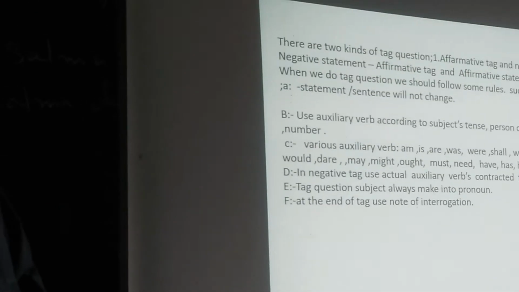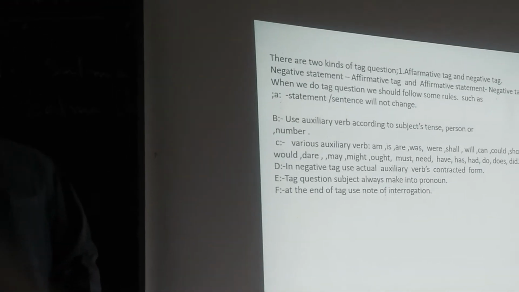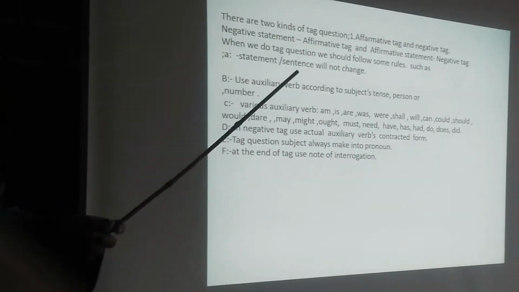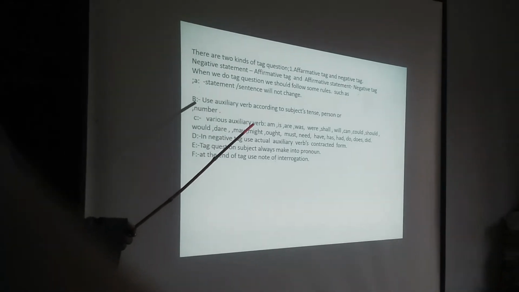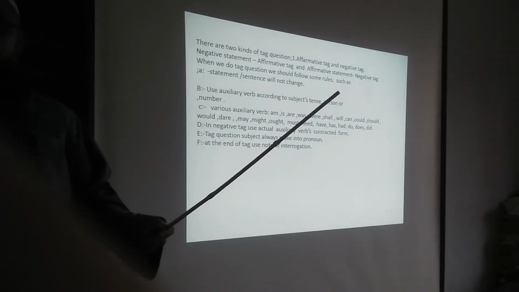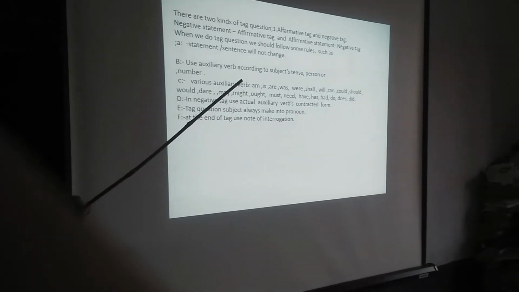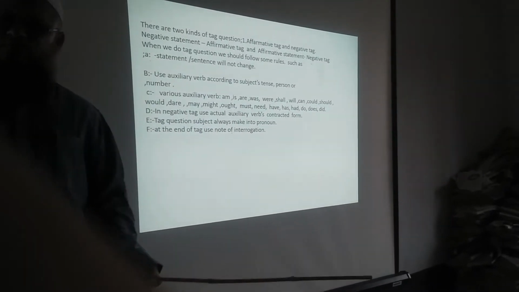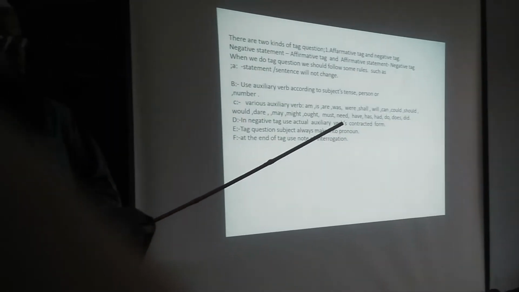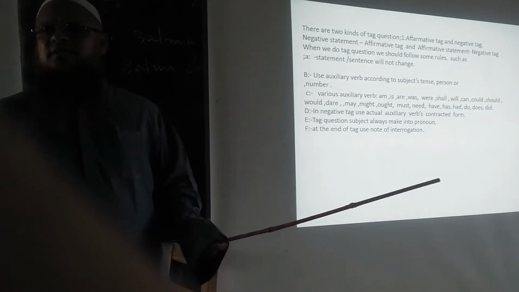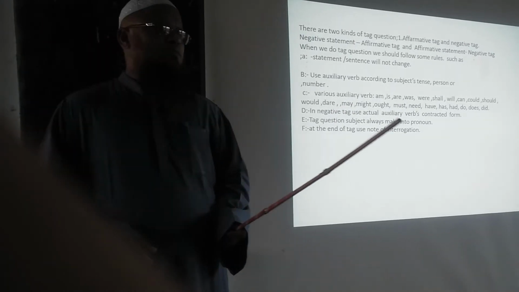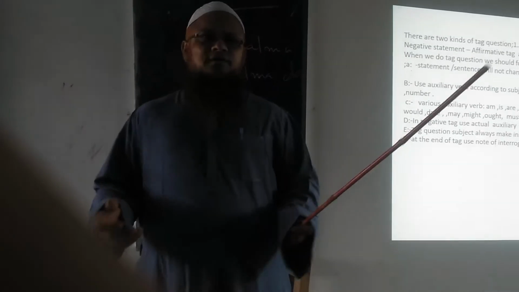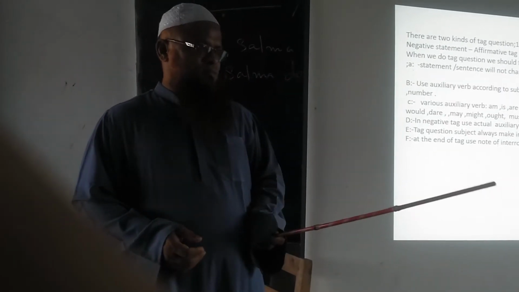Dear students, here I want to say something. We know there are auxiliary verbs and modal verbs, and we can use an auxiliary verb or modal verb. But there are some sentences where there is no be verb, auxiliary verb or modal verb.